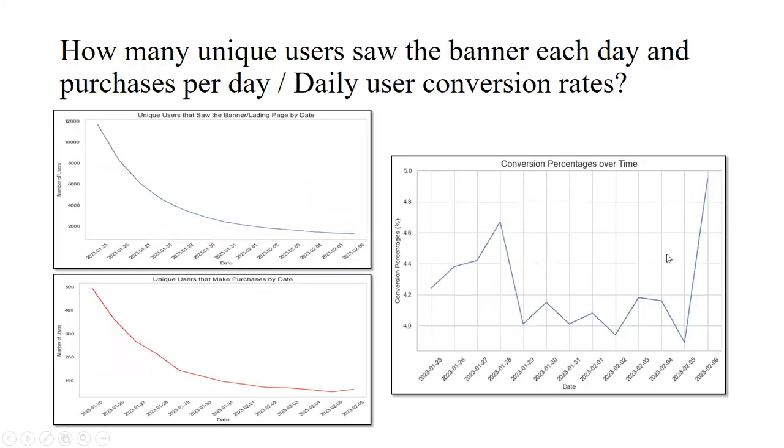And we analyzed another important thing: how many unique users saw the banner each day, the number of purchases daily, and daily user conversion rates. It appears that the number of users, as well as the number of users who made purchases, is declining over time, and conversion rates are also higher on certain days.